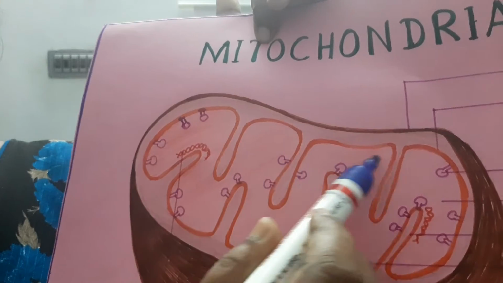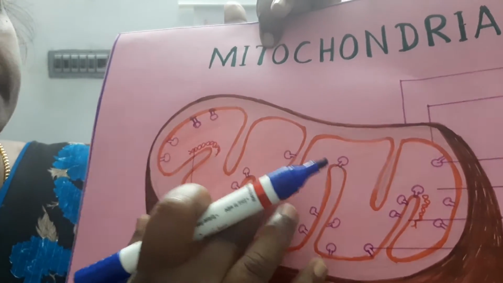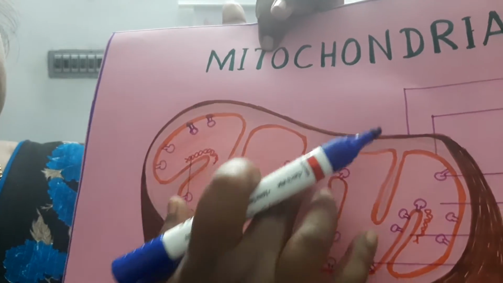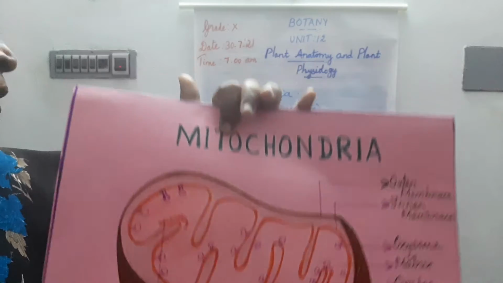They increase the inner surface area and hold varieties of enzymes. The cristae hold varieties of enzymes. That is about the cristae.